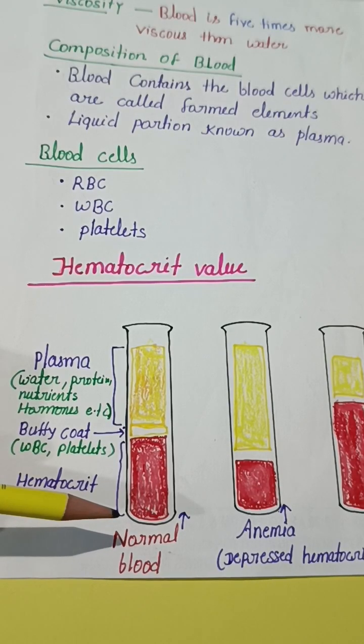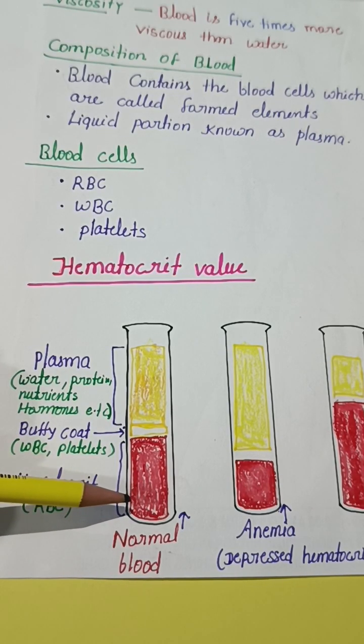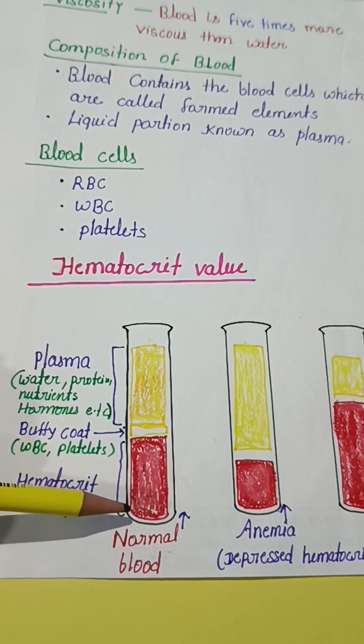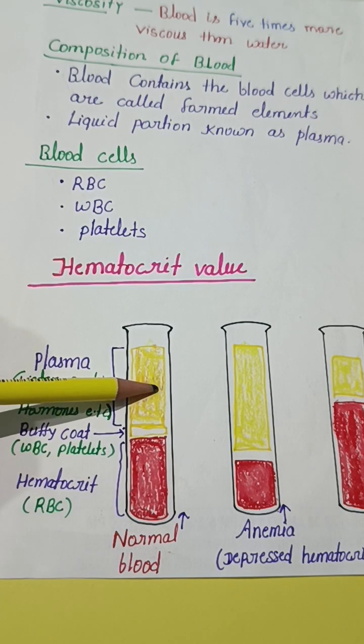Now, hematocrit value. This is hematocrit tube. Blood is collected in a hematocrit tube along with the suitable anticoagulants and centrifuged for 30 minutes at speed of 3000 rpm, revolutions per minute. The red blood cells settle down at the bottom and clear plasma at the top.